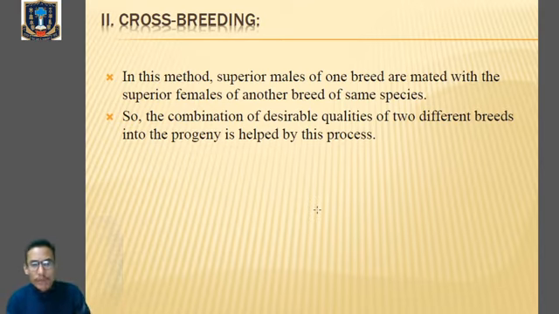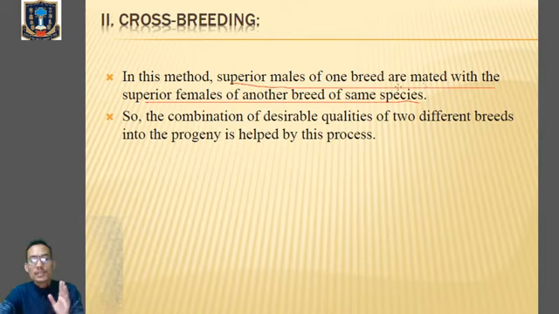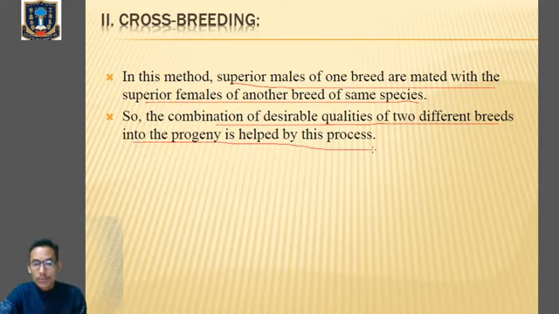Now, crossbreeding. In this method, superior males of one breed are mated with the superior females of another breed. Cross means we are crossing between two breeds, but they must belong to the same species. Here the combination of desirable qualities of two different breeds into the progeny is helped by this process. That means the progeny will carry the desirable characters or qualities from both the parents.